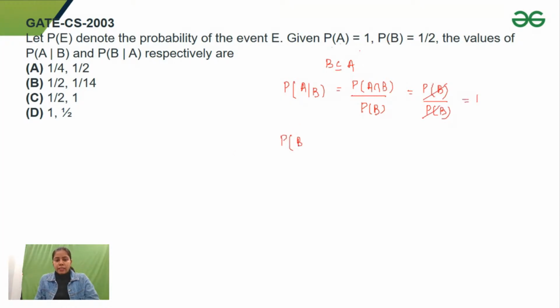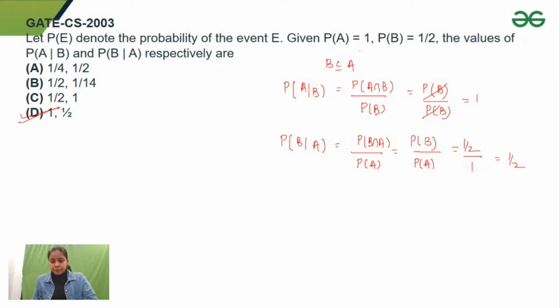Now, when somebody asks me to find out probability B given A, that would become probability B intersection A upon probability of A. What is probability B intersection A? Again, probability B upon probability of A. So it would become 1 by 2 upon 1. We'll get 1 by 2 as the probability. So option D is correct here.